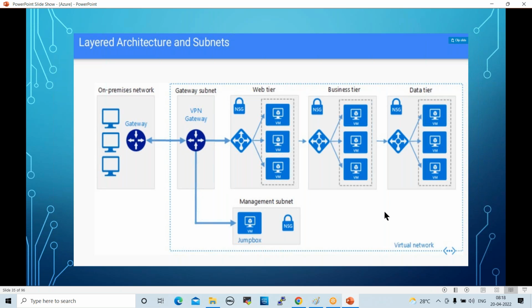Normally in real-time projects, we don't connect directly to the subnets. We connect through a jump box. See here, the jump box. A jump box is one of the servers. Through the jump box only, everyone will access our cloud networks. The jump box is a security layer. If anything happens, it will affect the jump box only.